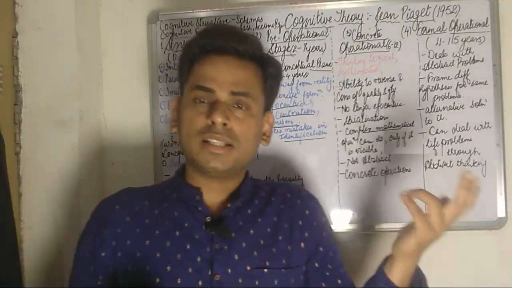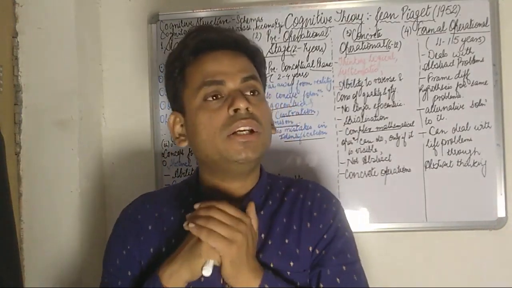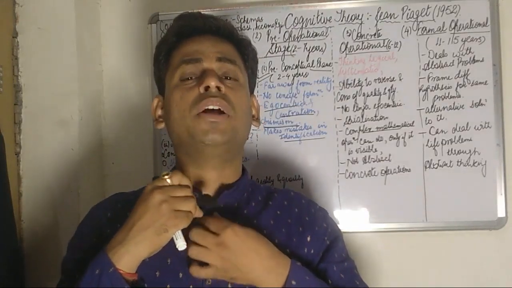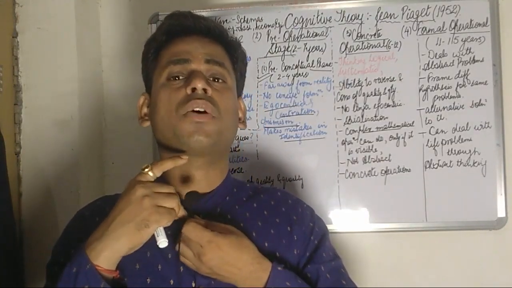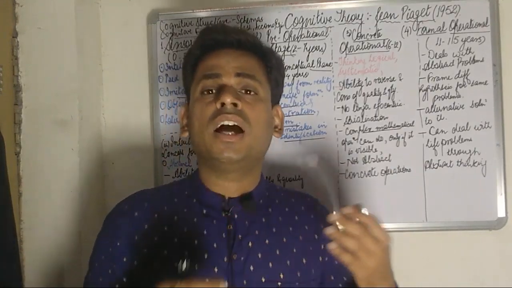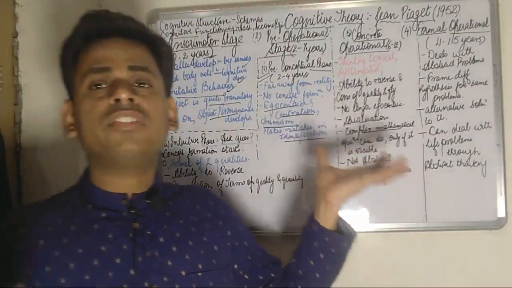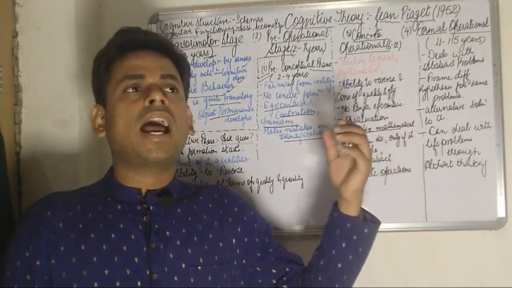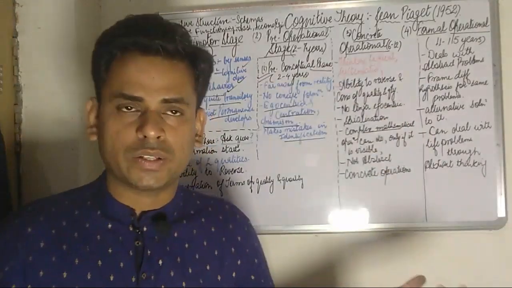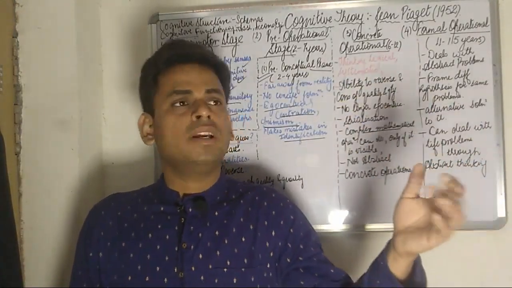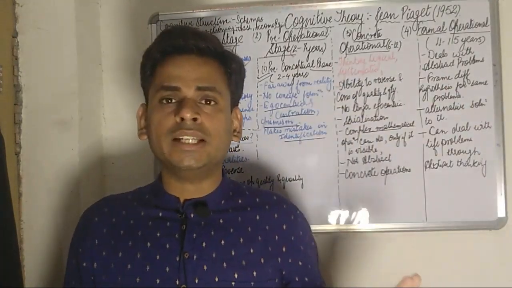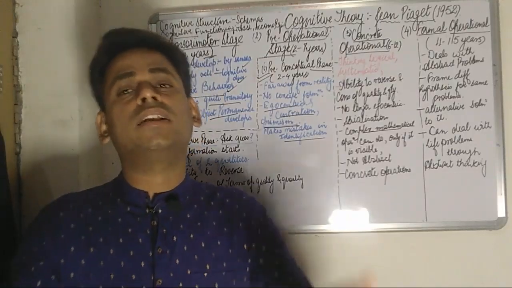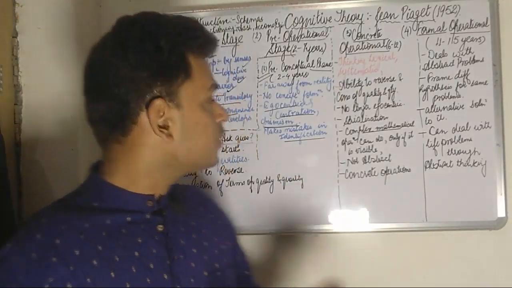And in this stage also, the child is absolutely not willing to share his toys or anything. He is not in the habit of sharing his toys or whatever things are given to him. Even his parents, he believes, are only his and do not belong to his siblings. The parents belong to him only. So this was the thing.